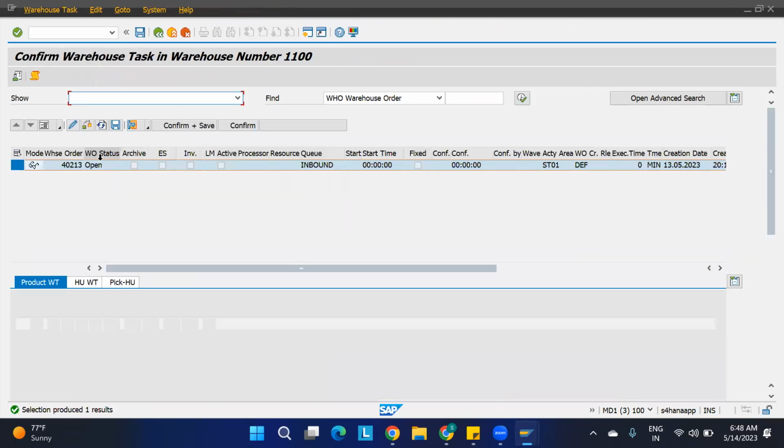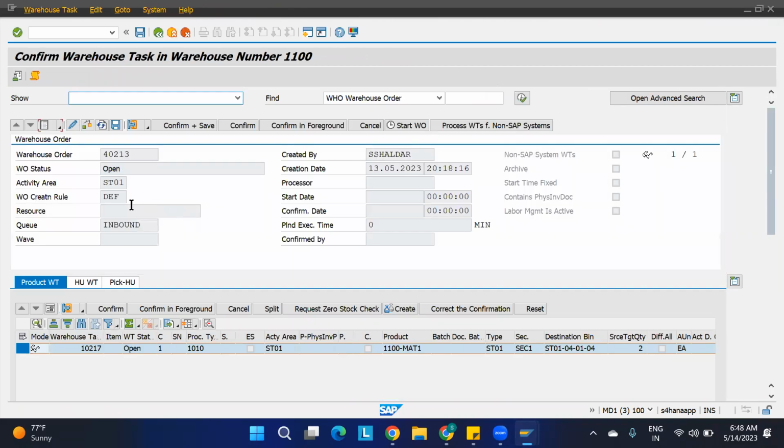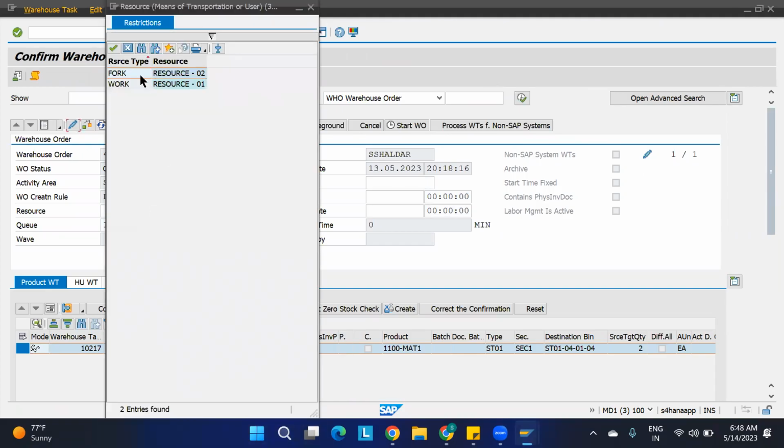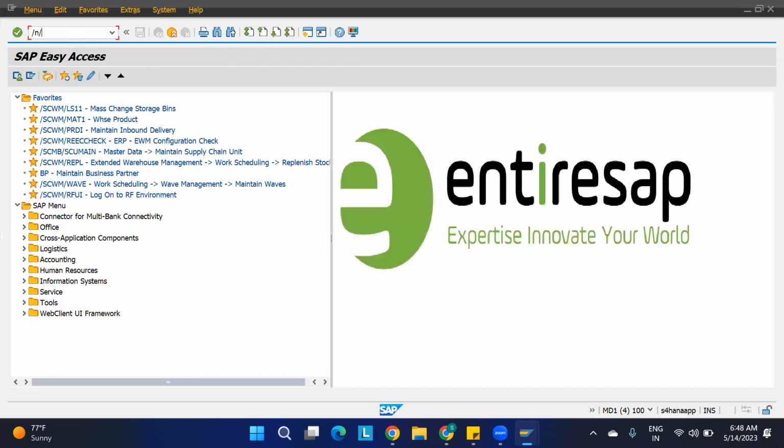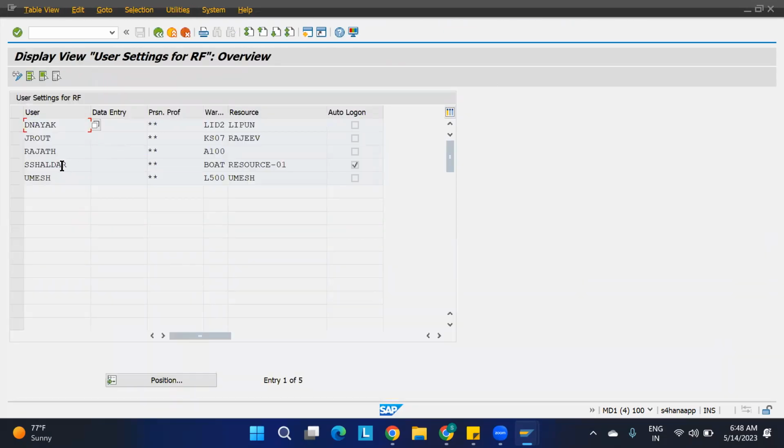resource for this. Without assigning the resource, it will not go to the RF. So just edit here. Let us take the resource, let's take worker. Save this. Now I'll just check whether RFUI is integrated, means /n/scwm/user. For 1100 it is Shalda. This is standard, resource one is there, and log on to RF is also there. I'll just go to /n/scwm/rfui.